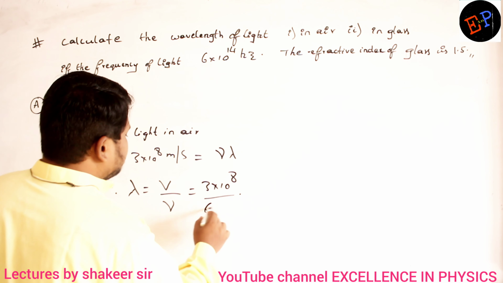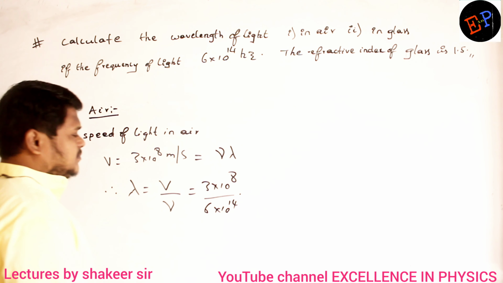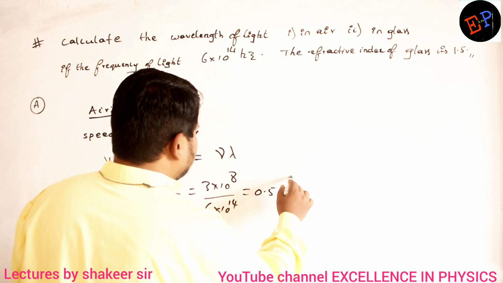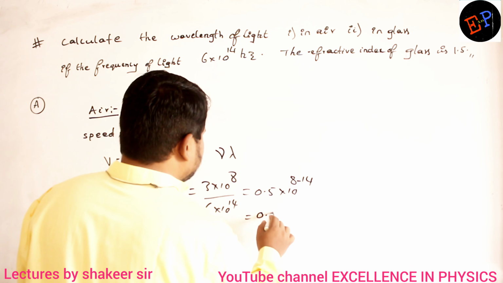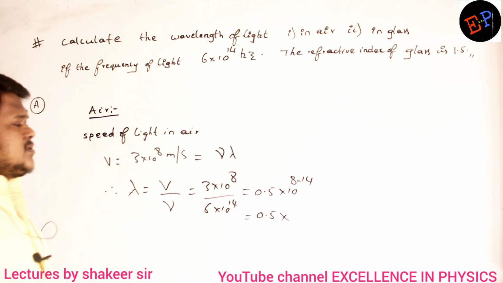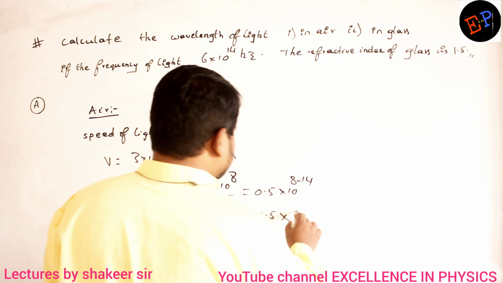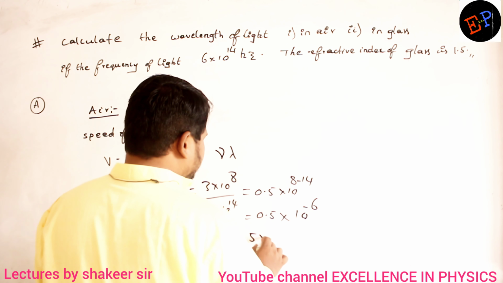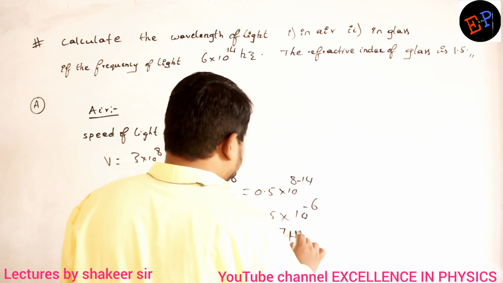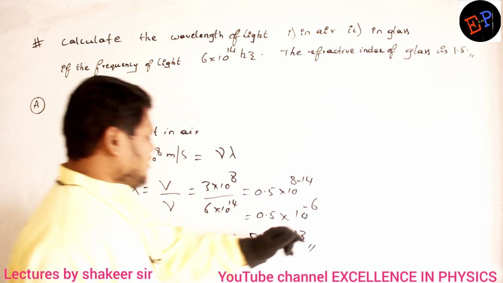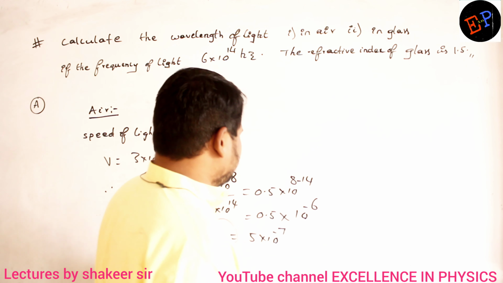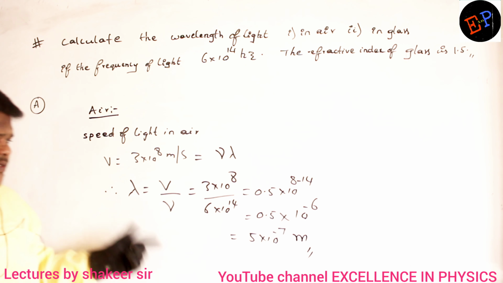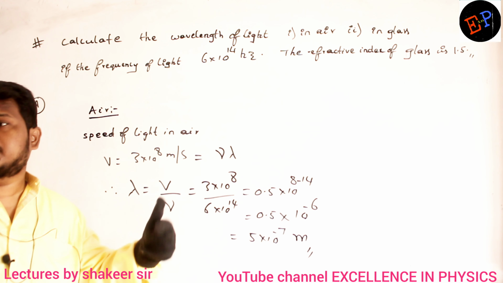Frequency is how much? 6 into 10 power 14. So I can write it as 0.5 multiplied by 10 power 8 minus 14, so 0.5 multiplied by 10 power minus 6, or you can write 5 into 10 power minus 7 meters. So this is the wavelength of light in air.